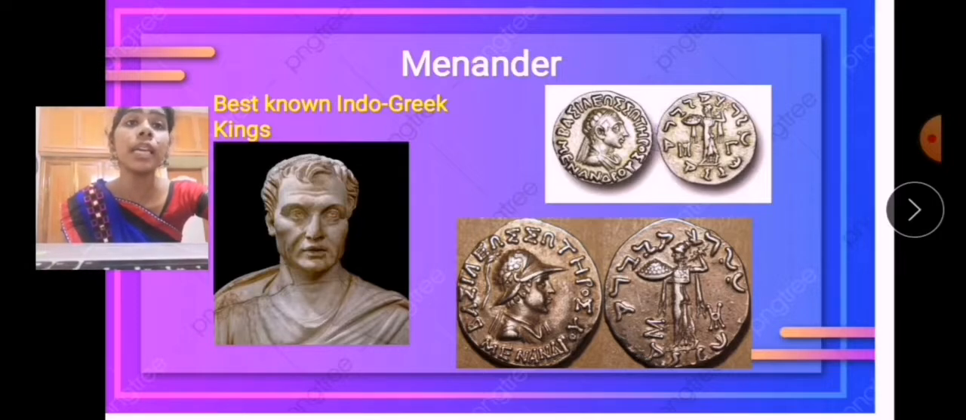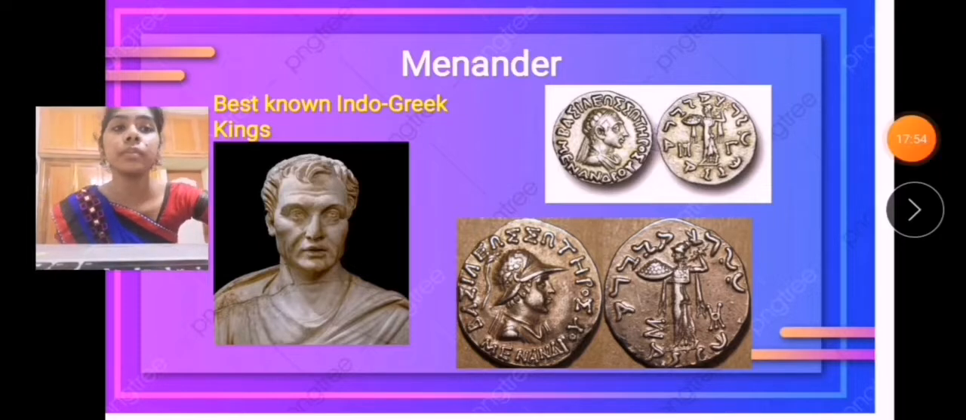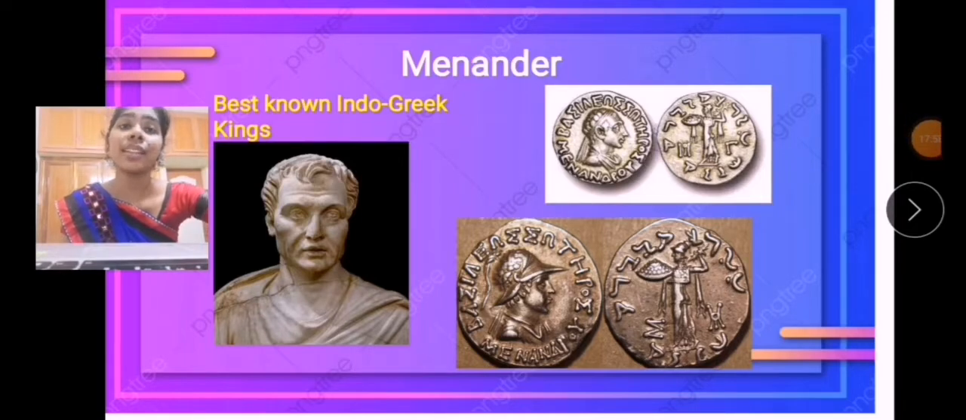Milinda Panha, a Buddhist text, is a discourse between the Bactrian king Milinda and the learned Buddhist scholar Nagasena. And at the last, Milinda is identified with Menander. Menander is believed to have become a Buddhist and promoted Buddhism. In his last stage, Menander became a Buddhist and he also promoted Buddhism.